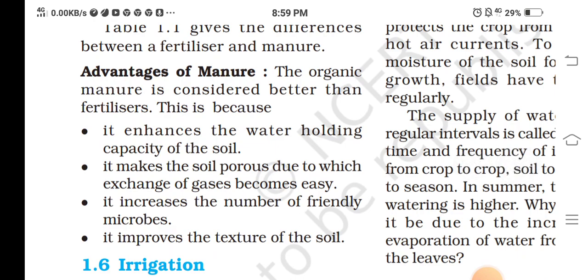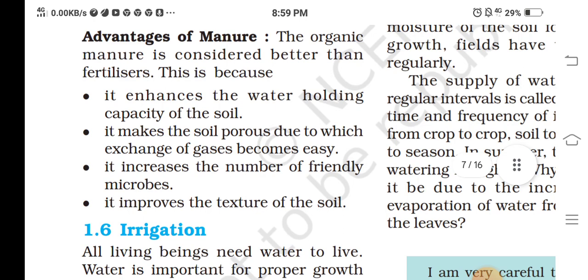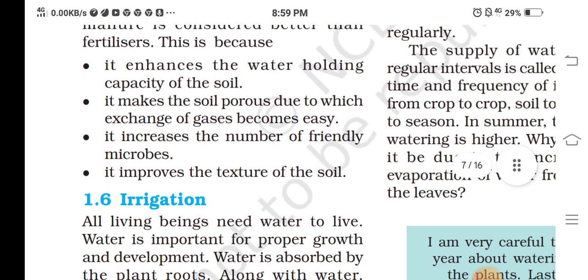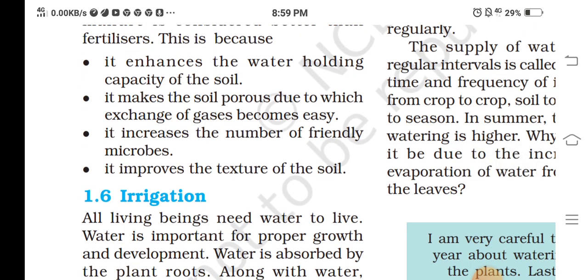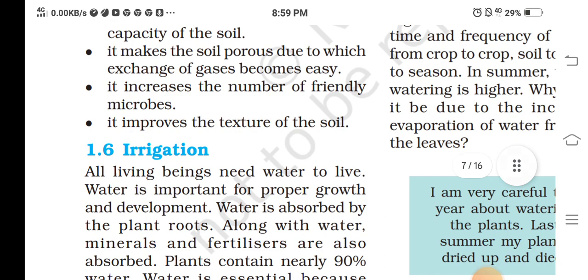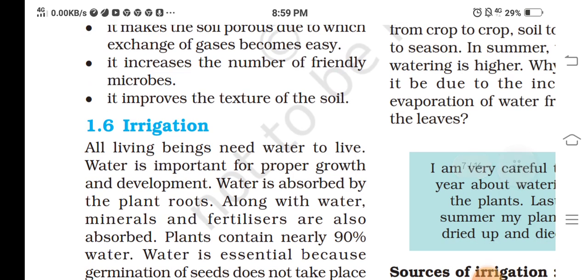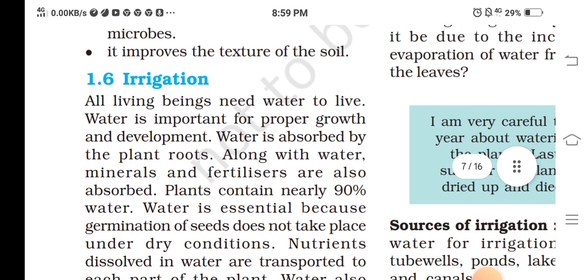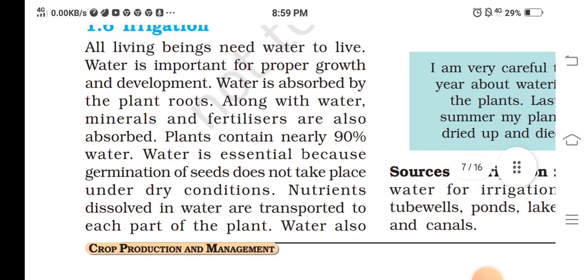Advantages of manure. Organic manure is considered better than fertilizer. This is because it enhances the water holding capacity of the soil. It makes the soil porous, due to which exchange of gases becomes easy. It increases the number of friendly microbes. It improves the texture of soil.